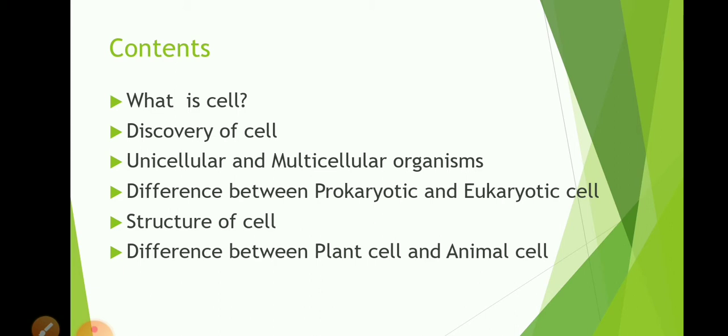What is tissue? Tissue is a group of cells performing a specific function. In lesson number 6, we will learn about it. And tissues are made up of a large number of tiny microscopic structures called cells. Cell is the smallest and fundamental unit of the human body.